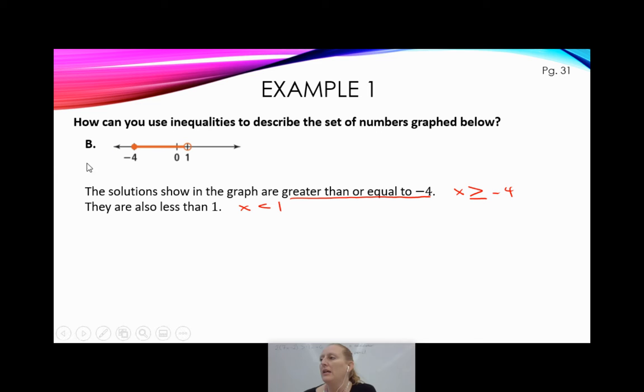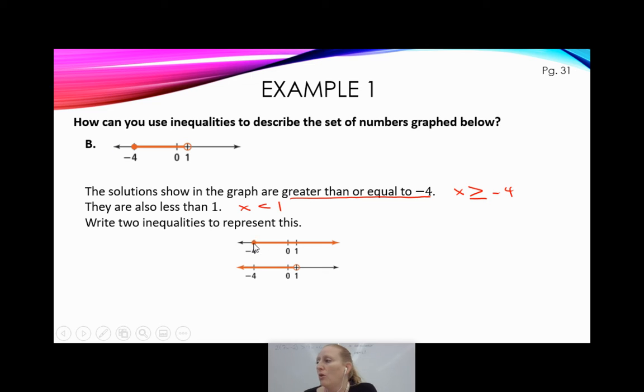So we're going to write inequalities to represent this, which we kind of just did. So again, if I'm just looking at the -4, it's closed and off to the right. So I would say x is greater than or equal to -4. If I'm just looking at the 1, it's open and off to the left. So I would say that x is less than 1. But because these numbers are in between, do you see it's in between those guys?